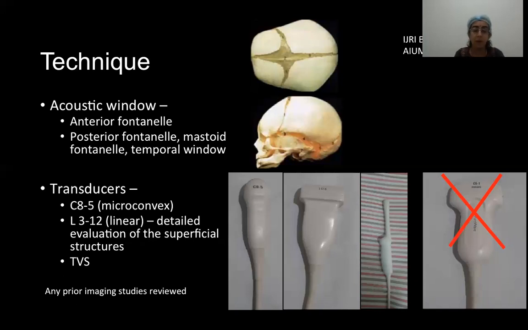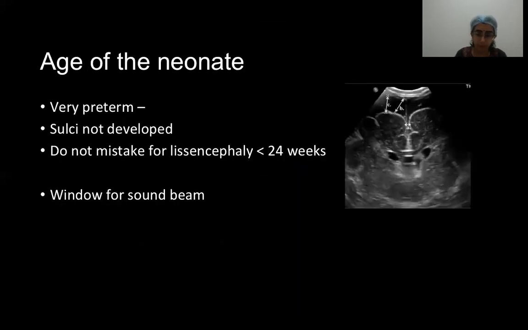What is important is, before we do the scan, any prior imaging studies have to be reviewed. We need to know the history and the indication why we are doing the scan. Very important. In addition, minimum disturbance of the patient, minimum moving of the patient, and minimum pressure on the anterior fontanelle, especially in the sick preterm neonate, is to be used. When we are performing the scan, we also need to be aware of the age of the neonate. If the neonate is very preterm, the brain has not matured fully, the sulci are not fully developed, and myelination is not complete. The brain appears smoother and it can be mistaken for lissencephaly, which is a mistake we should not be making.